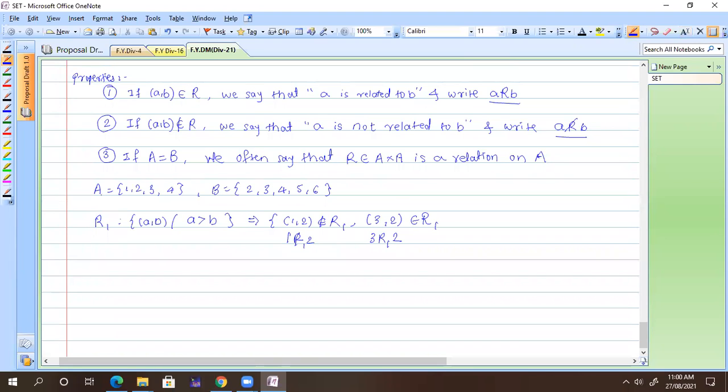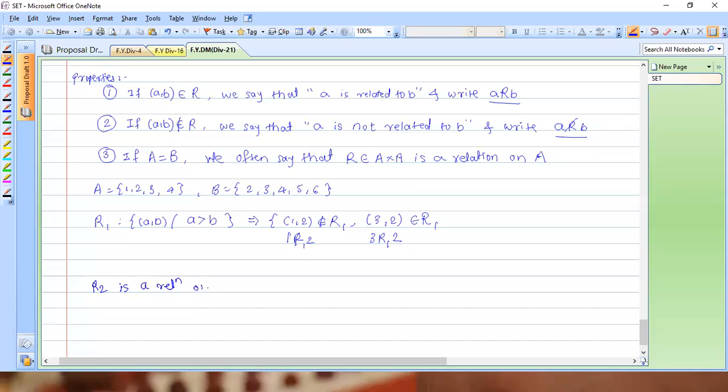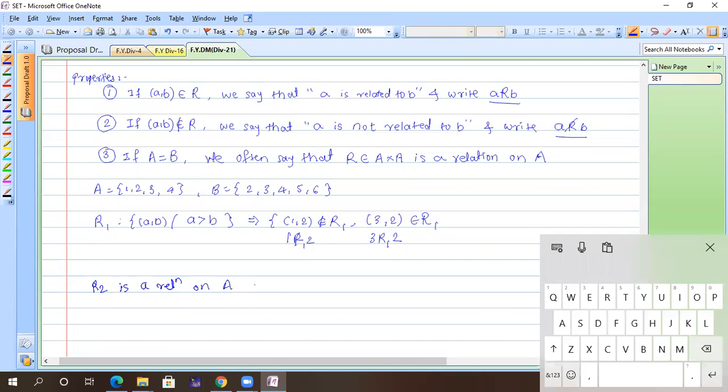So right now we have given A. Suppose I define my R2, and I also call this R2 a relation on A. It means R2 belongs to A cross A only. No B comes into the picture here. Now you can define your R2 as the set of pairs A comma B, where A is greater than or equal to B.